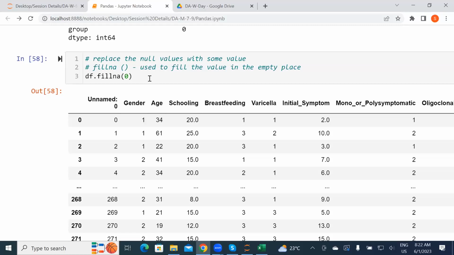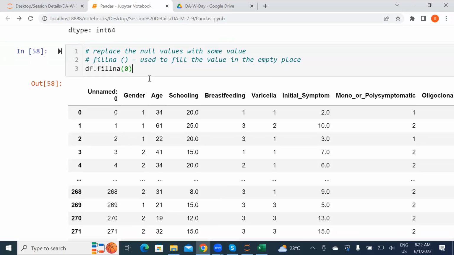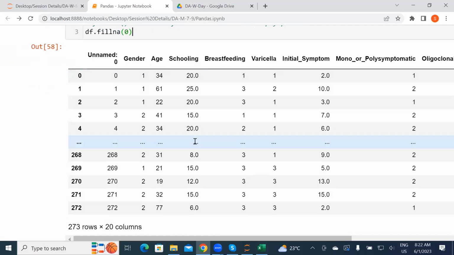Okay, but in modeling, we'll do those things also. As of now, wherever the values are empty, we need to fill with some value. You need to decide which value you want to fill. This is how we are doing it for the particular databases. Got it?